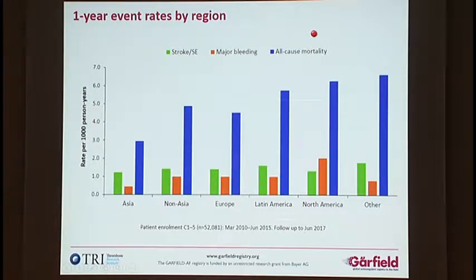This plot shows one-year event rate by region. As I mentioned in the previous slides, Asian patients had lower major bleeding than non-Asia and lower mortality than non-Asia, but the stroke rate seems to be similar.